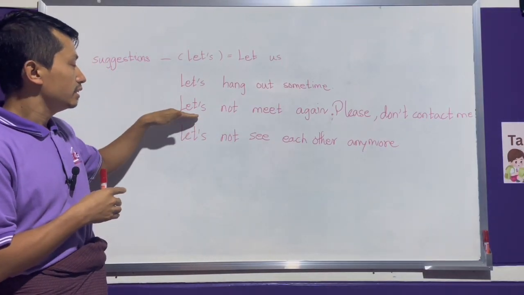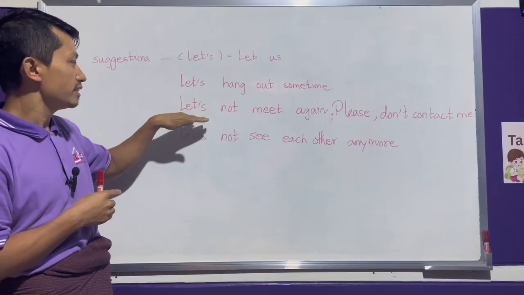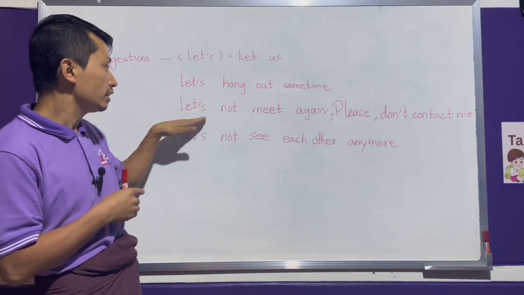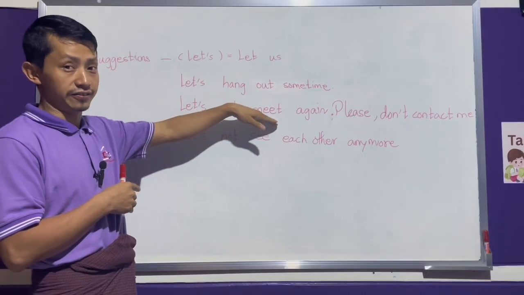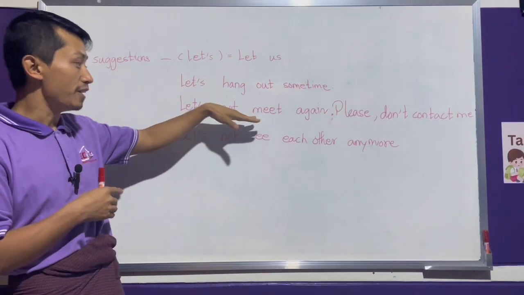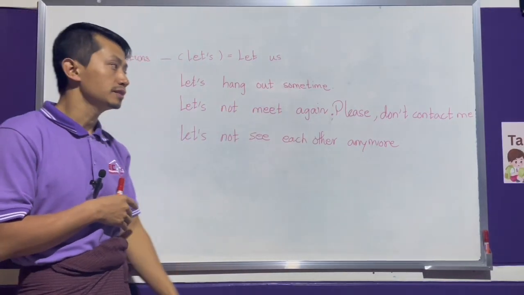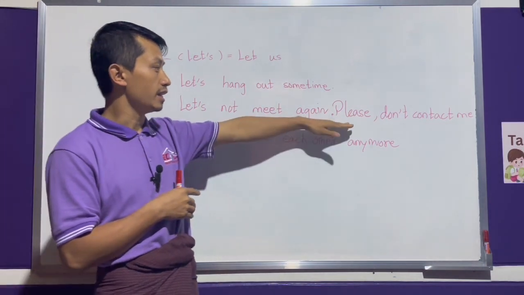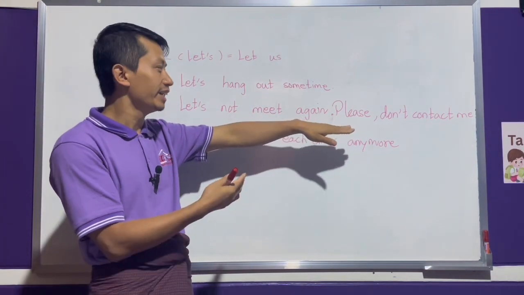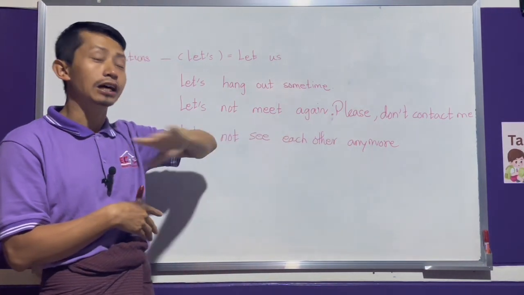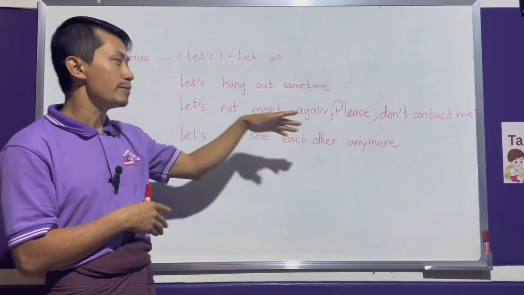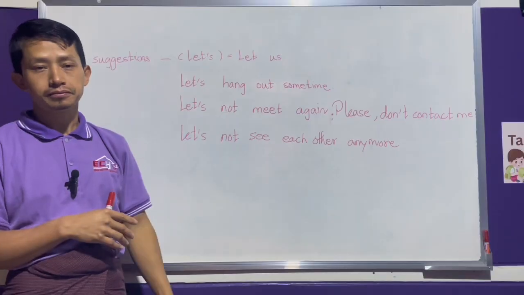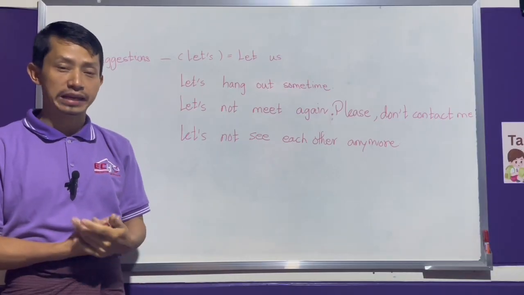And then negative also we use like this. Let's not. We put not between the let's and the infinitive. Right. Let's not meet again. This is like you make a request. Please don't contact me. Let's not meet again. Please don't contact me.